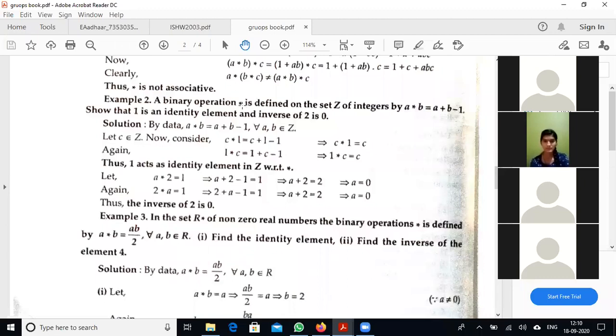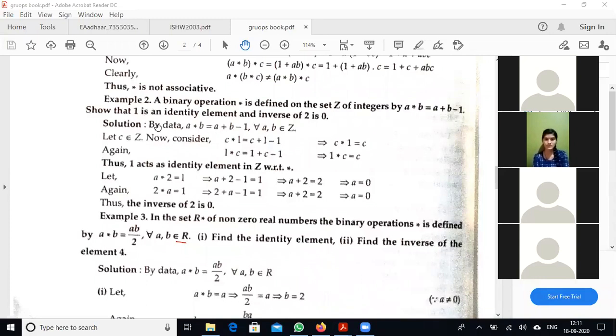Star, again they consider the binary operation star over the same set of integers. The binary operation is defined as A star B is equal to A plus B minus 1. So 1 is the identity element and the inverse of 2 is 0. The binary operation is given. Using this, we have to show that 1 is the identity and 0 is the inverse of 2.